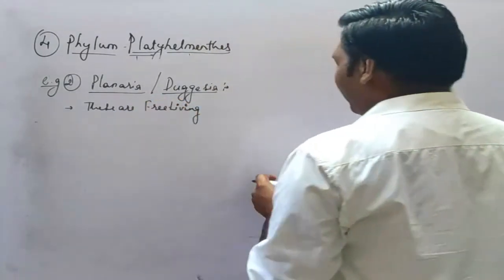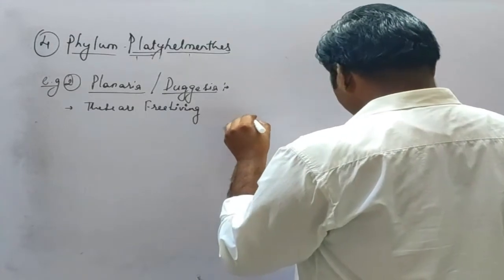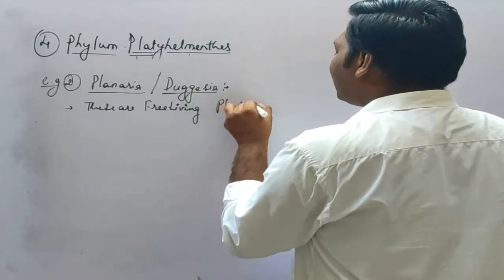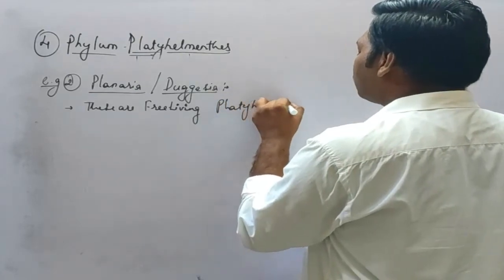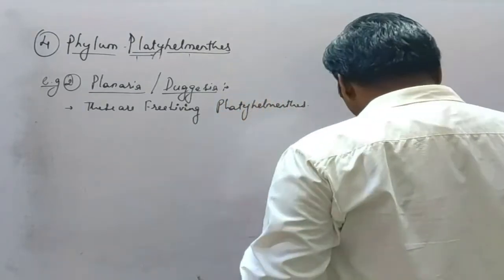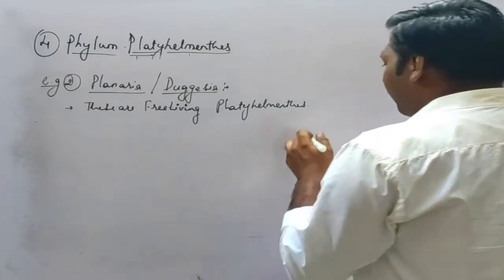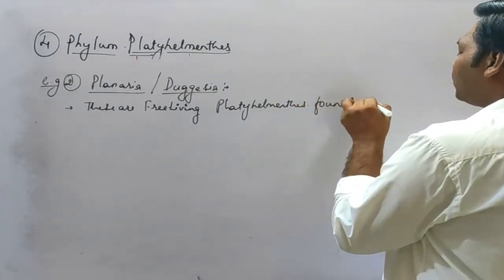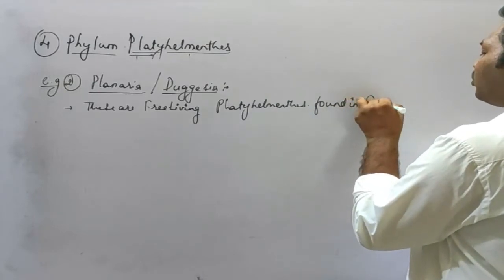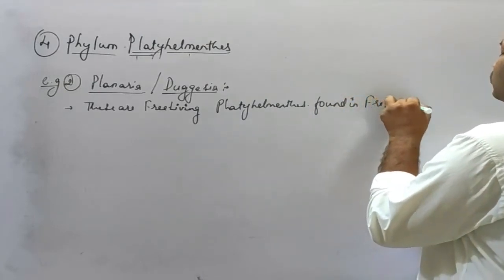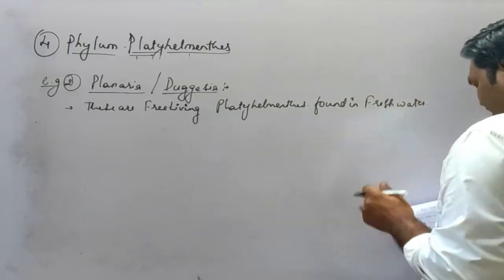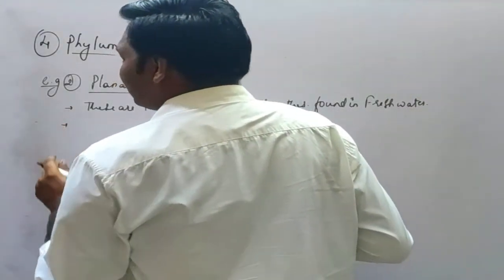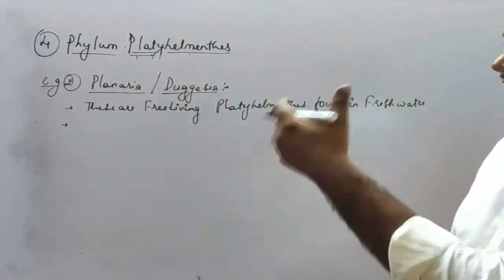These are free living platyhelminths found in fresh water. Now, the general characters will be similar to those of the phylum Platyhelminthes.